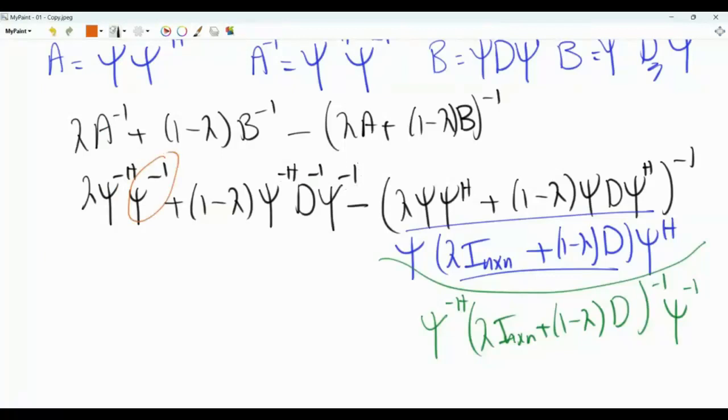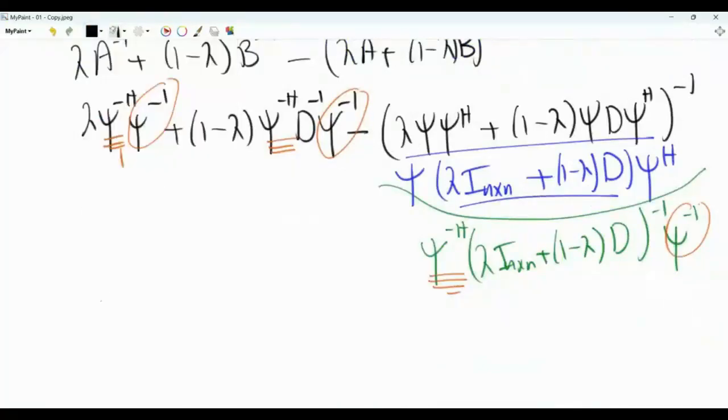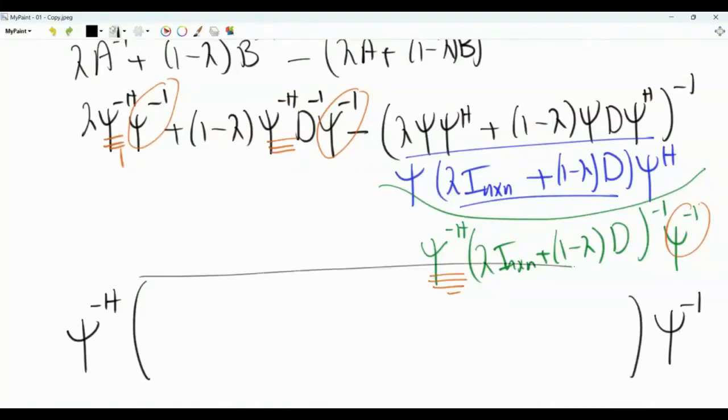Note that we have Ψ^{-1} and Ψ^{-H} on both sides. This means that we can take Ψ^{-H} and put it on the left. We can take Ψ^{-1} and put it on the right, because this is an invertible matrix. If we show that the matrix in between is positive semi-definite, then this full matrix will be positive semi-definite.